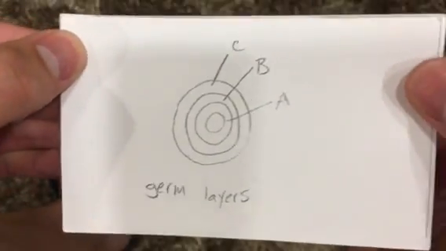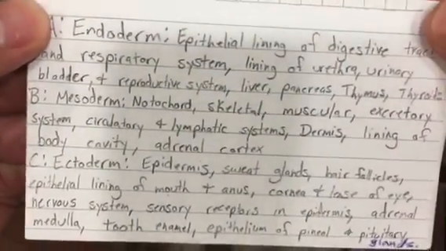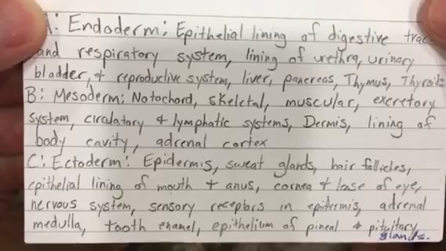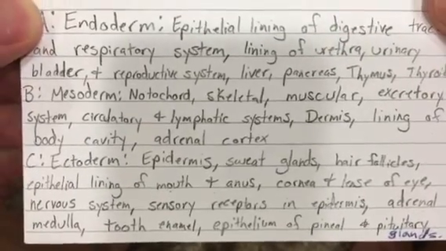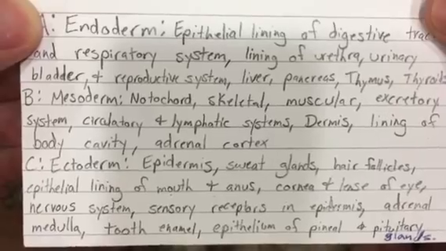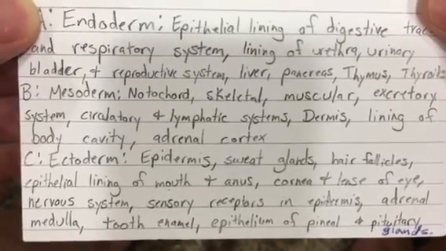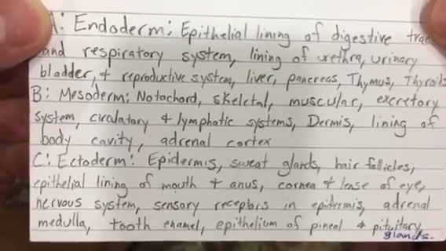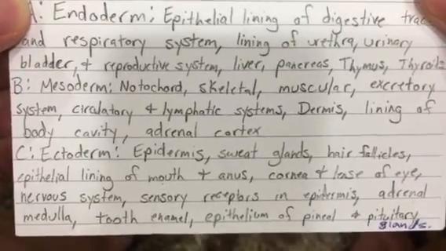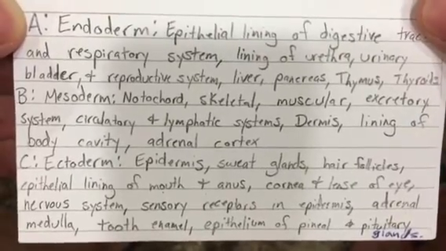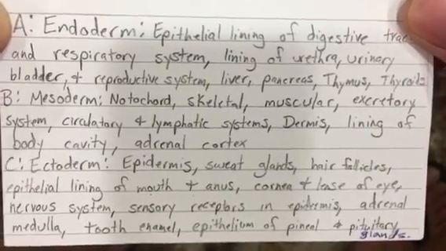In our C, we see our ectoderm. It consists of epidermis, sweat glands, hair follicles, epithelial lining of mouth, anus, cornea and lens of eye, nervous system, sensory receptors in epidermis, adrenal medulla, tooth enamel, epithelium of pineal and pituitary glands.